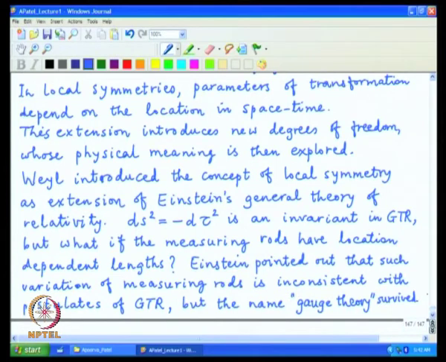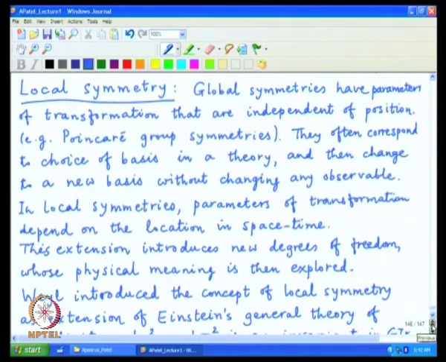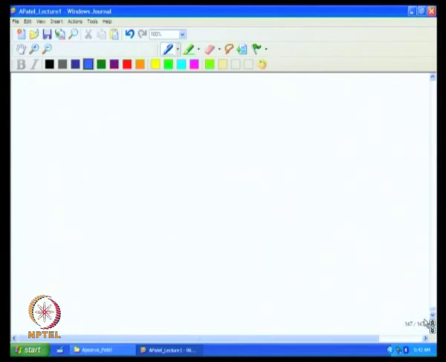So, that is a little bit of history of how the name gauge theory came about, and the concept was resurrected when quantum mechanics came along.